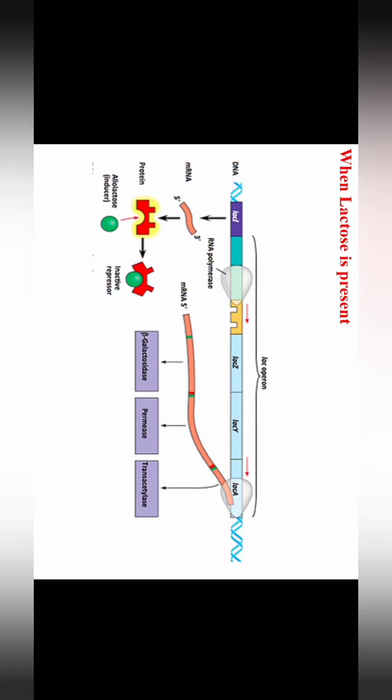So simple thing, when the lactose is present, the inducer allolactose is present. This inducer will bind with the repressor. It causes the inactivation of the repressor. If the repressors are inactivated, RNA polymerase can transcribe the Lac Operon structural genes and the 3 enzymes will be synthesized. Second condition, when lactose is absent.